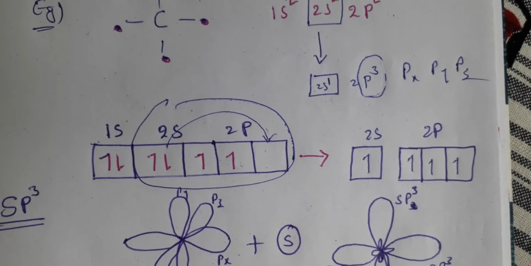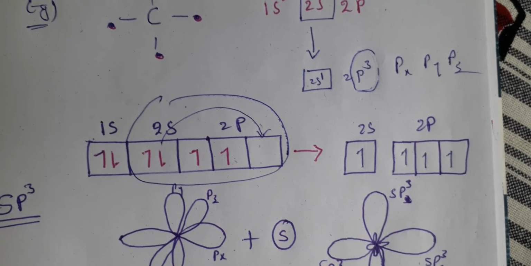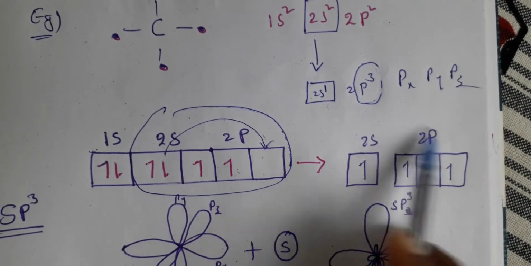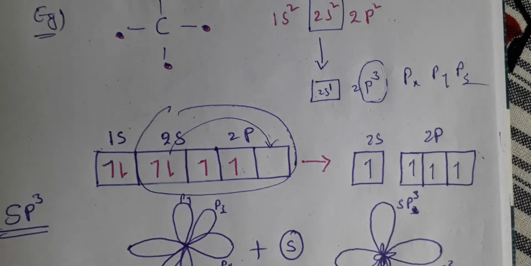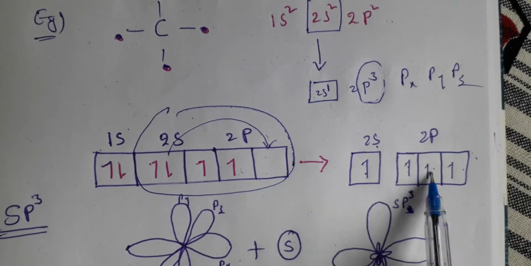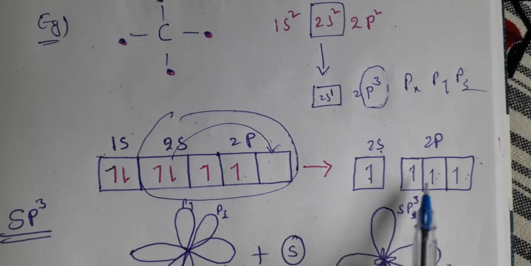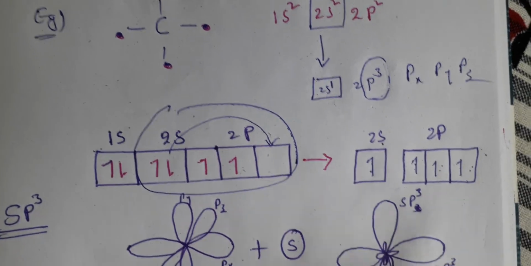Now, instead of seeing the s orbital and p orbitals separately, all of these merge together, that means mix together: one s orbital and 3 p orbitals. One s orbital and 3 p orbitals together will form sp3 hybridization.